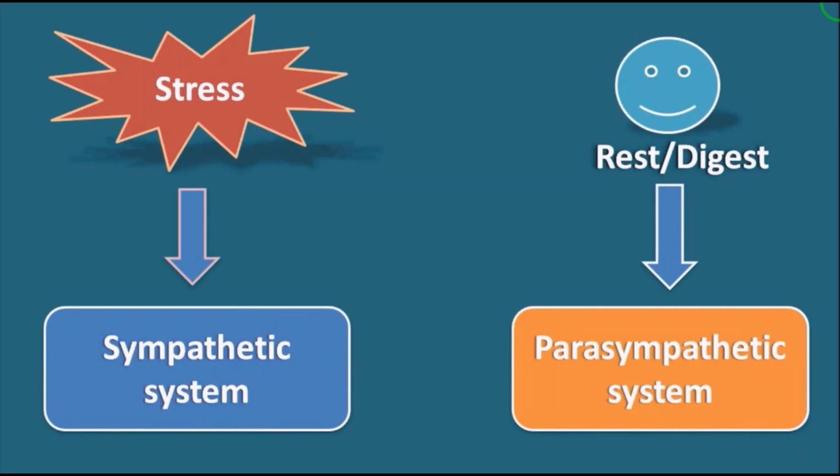Now we can see some examples. Sympathetic system examples: it contracts the bladder, it stimulates the flow of saliva. Next, parasympathetic system examples: conversion of glycogen into glucose, accelerated heartbeat and so on. These functions are activated by the sympathetic and parasympathetic systems. So it controls the involuntary functions of the internal organs.